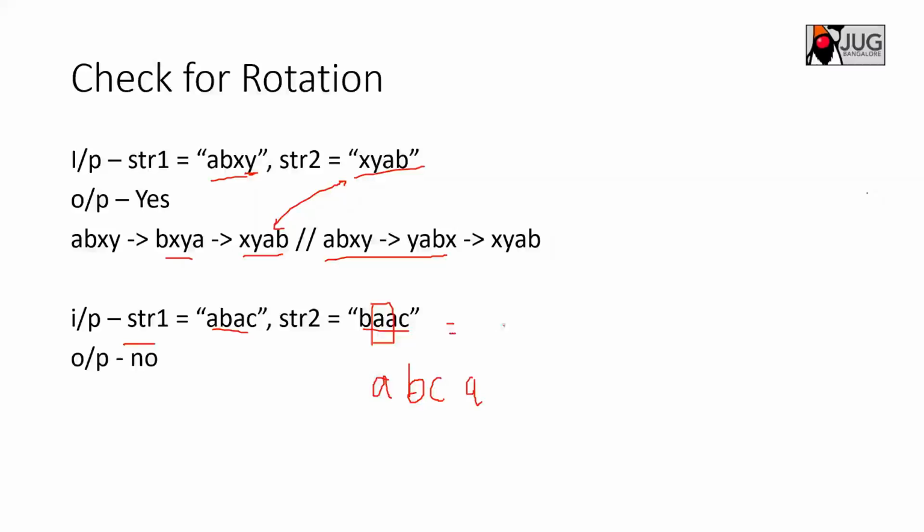What are the possible rotations here? One is A, C, B. Another is A, C, B, A. Another is C, B, A. Next will be A, C, B. So in all possible cases it cannot hit A, B, A, C, because of this string. You can rotate any string, guys. So this is how you can do it, and you can compare.